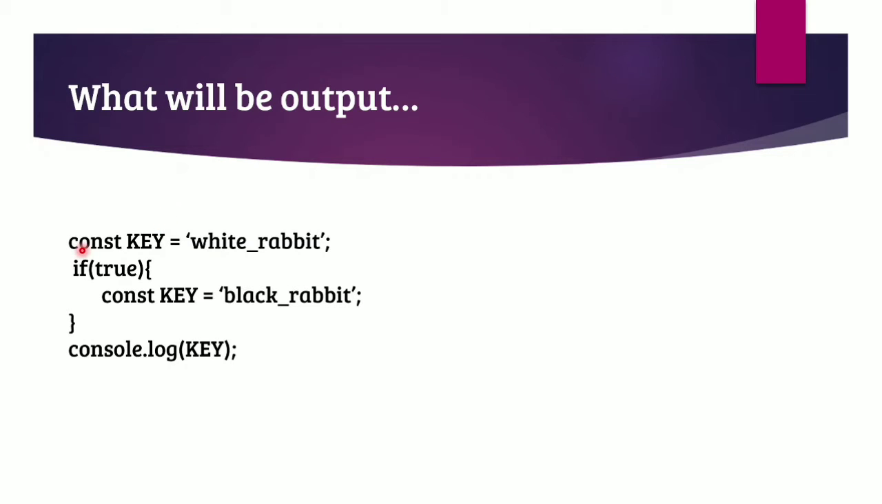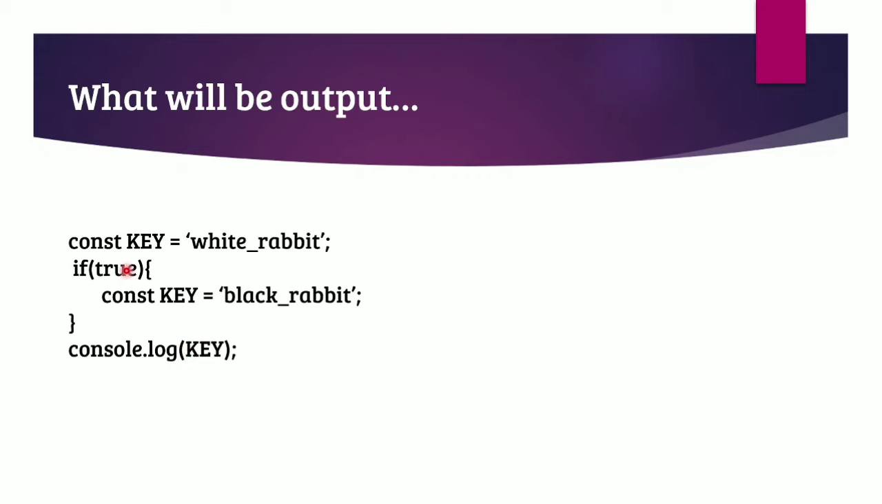Here we have been given a variable key which is declared with constant keyword having value white rabbit. Inside a block we have again declared the same thing, but here value of the key is black rabbit. When we will do console.log key, what should be the answer?